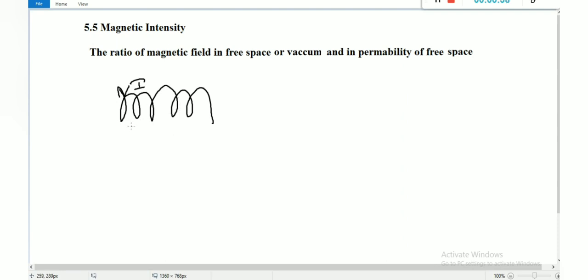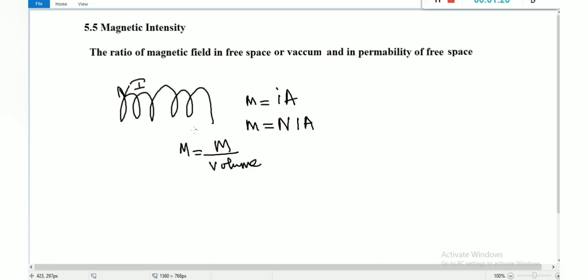So the magnetic moment of the solenoid due to each turn, which means what is the magnetic moment of a single turn? M is equal to IA, right? That is each turn. So the total magnetic moment of the material due to all turns is M is equal to capital N I A, right? Capital N is nothing but the total number of turns. Here A is the area of cross section of the solenoid and I is the total current, right? So what is magnetization? M is equal to magnetic moment per volume, right?